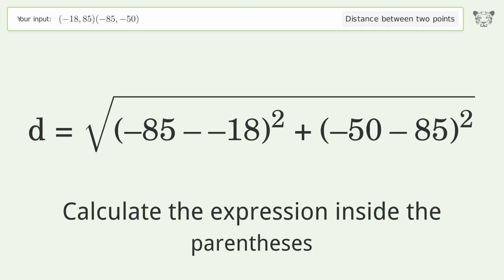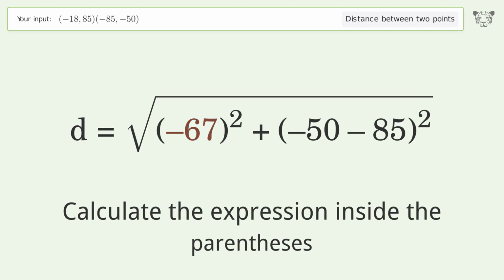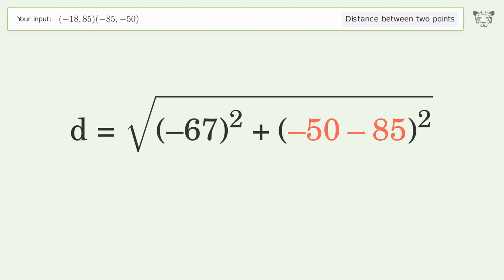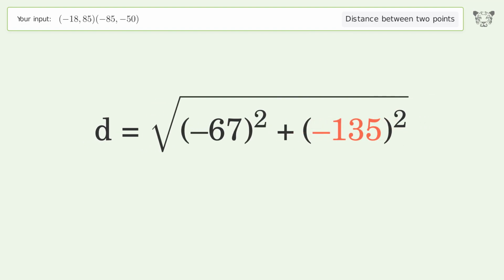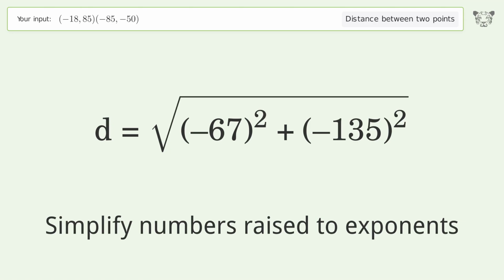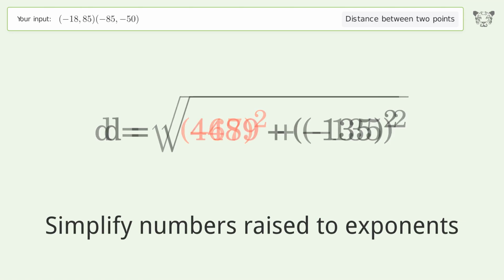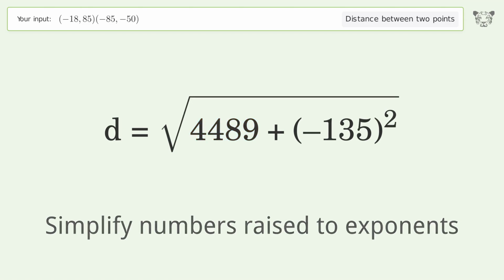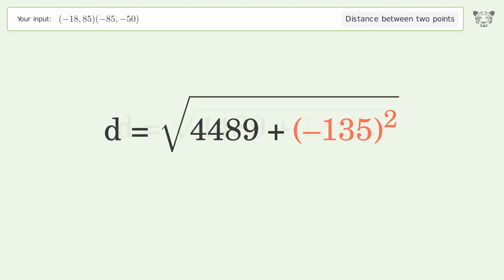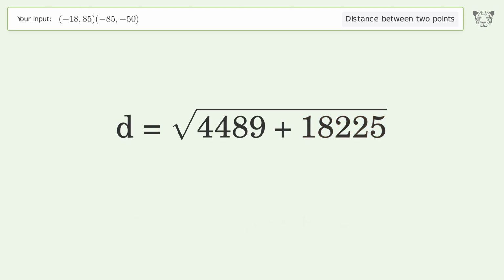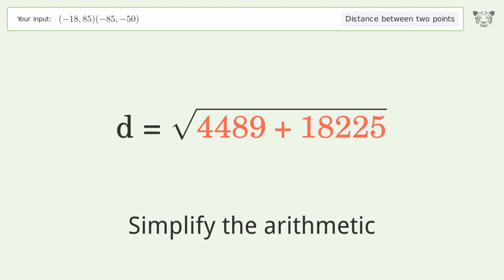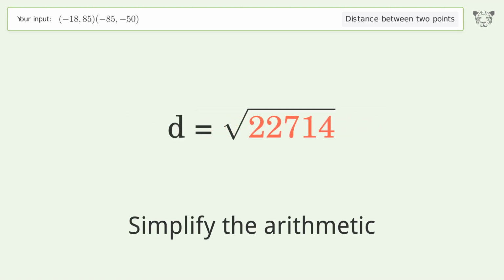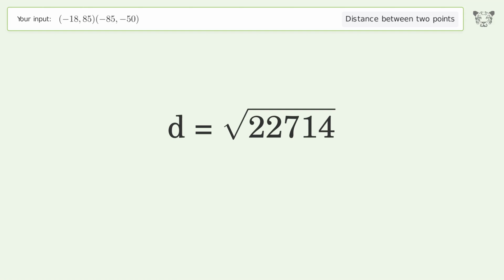Calculate the expression inside the parentheses. Simplify numbers raised to exponents. Simplify the arithmetic. And so the distance between the 2 points is the square root of 22,714, or 150.712.